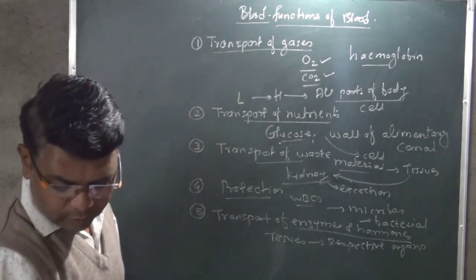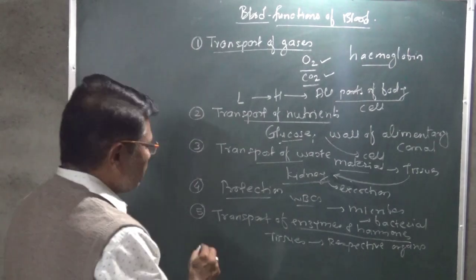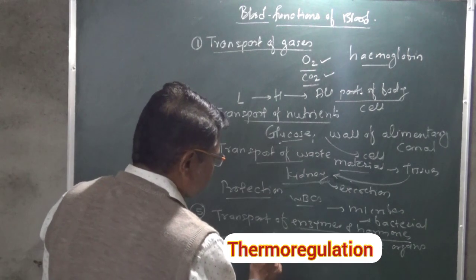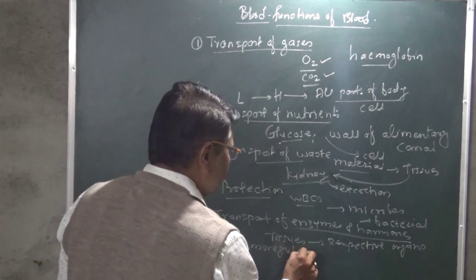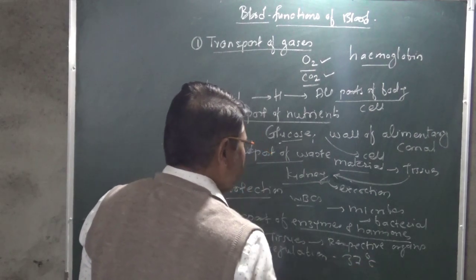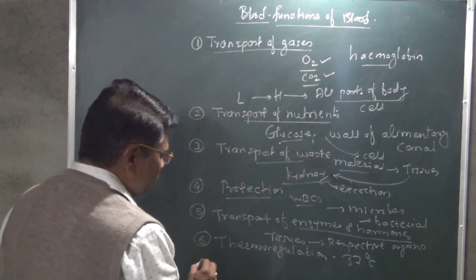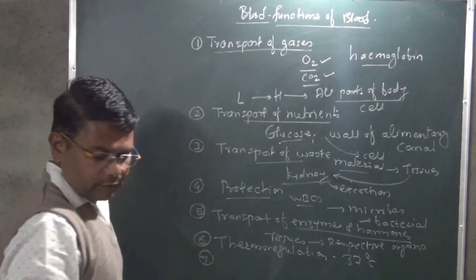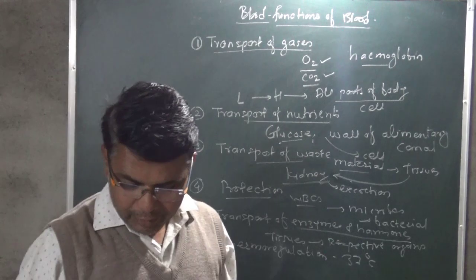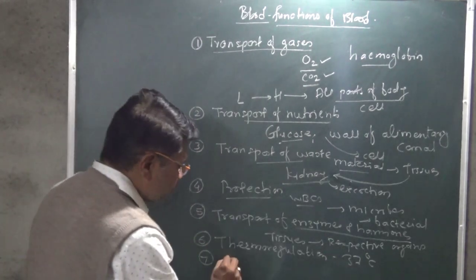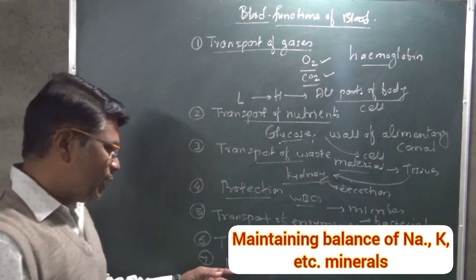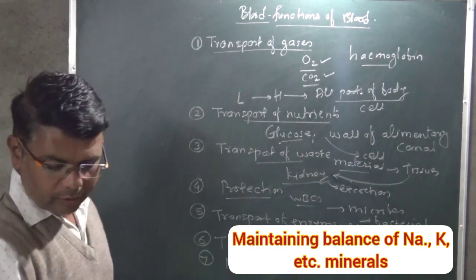The next function is thermoregulation. With the help of the blood, our body temperature remains at 37 degrees Celsius. So this we call thermoregulation. Next one is the maintenance of the balance of minerals like sodium and potassium in the body.